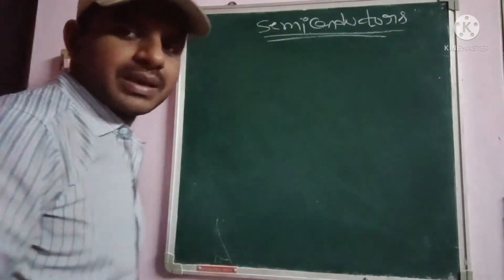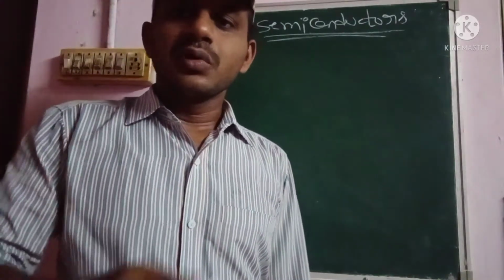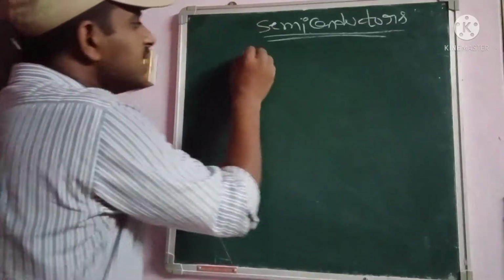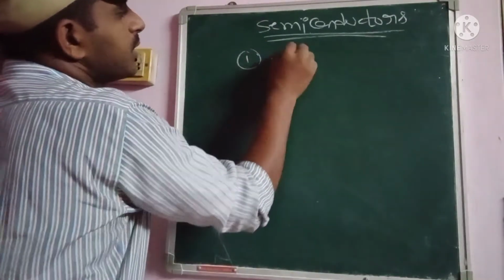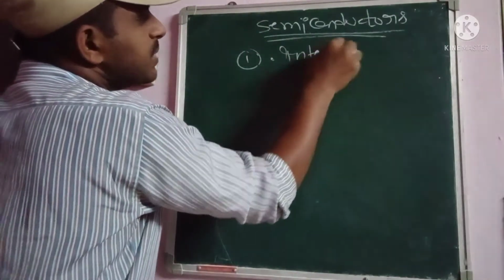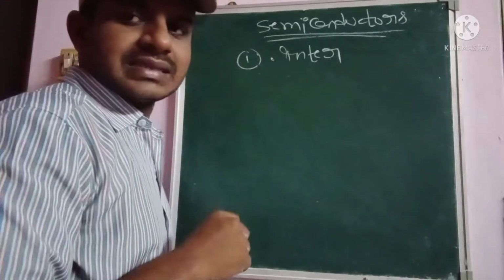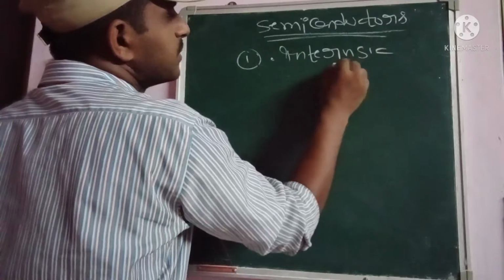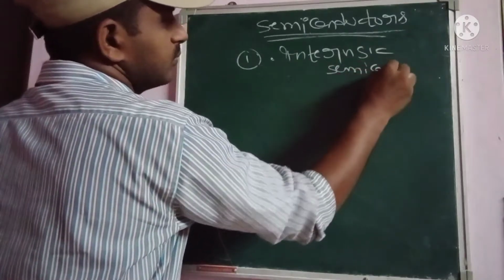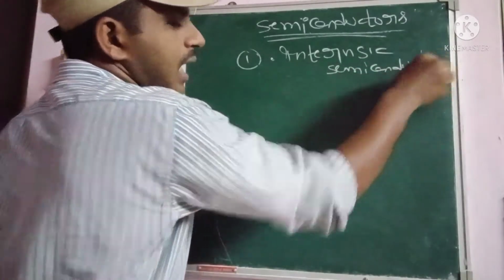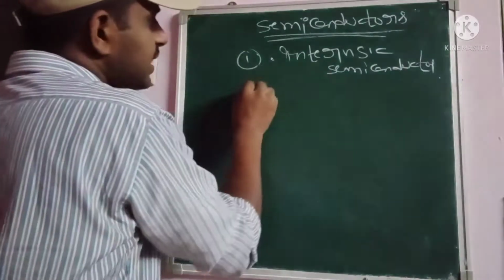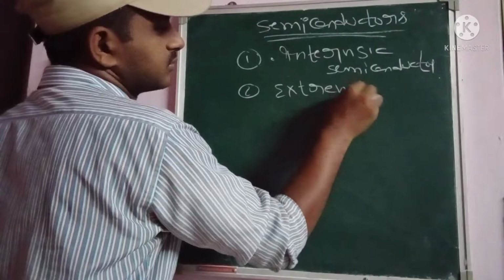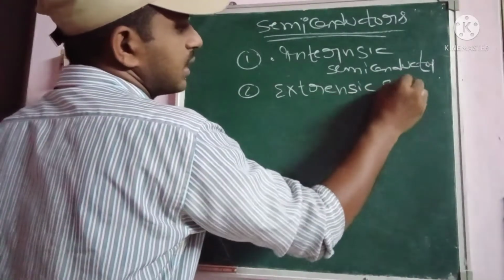So coming to semiconductors, basically they are classified into two types. One is the intrinsic semiconductor, and the second one is the extrinsic semiconductor.